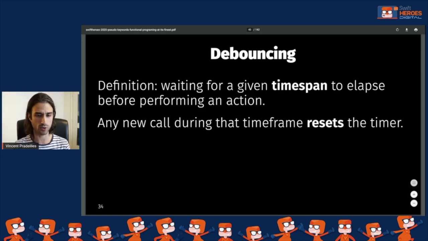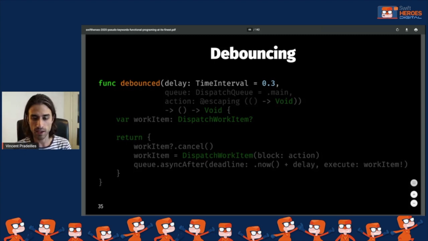It's something that's pretty common in UI code, and implementing it usually can get a little bit messy because it's going to involve some notion of a timer, and it's something that you need to add to the state maybe of a view controller. So it's going to degrade the readability of the view controller. And we're going to see that once again, that's something that we can implement very well with a pseudo keyword. So we are going to implement this pseudo keyword called debounced.